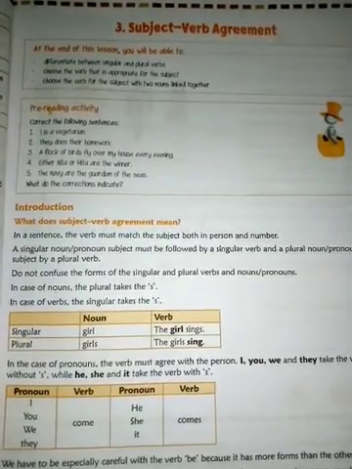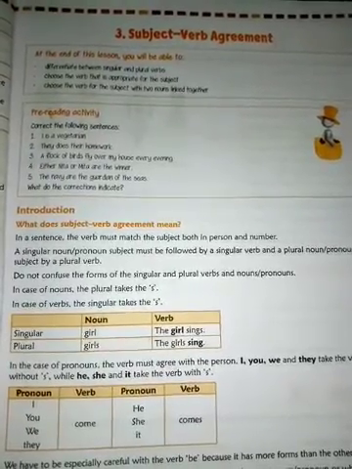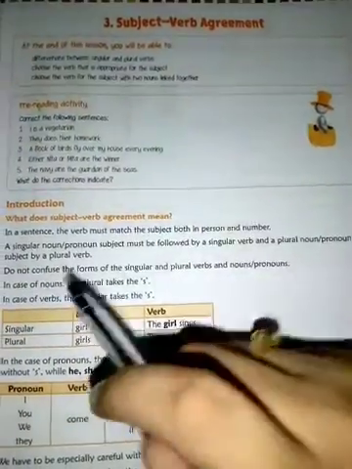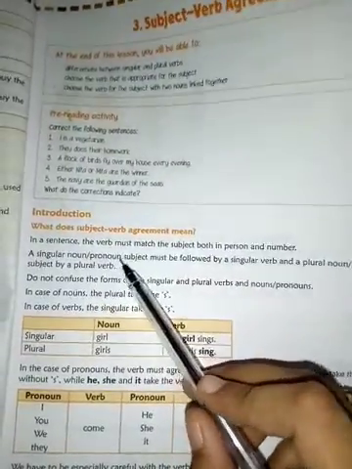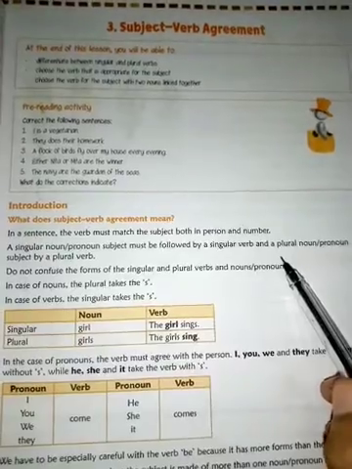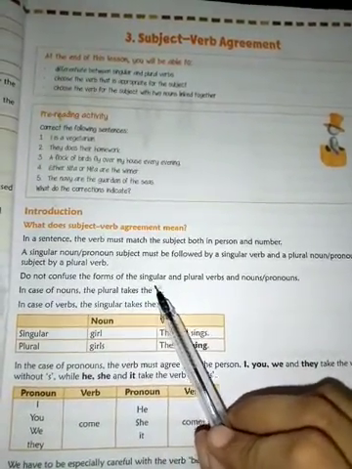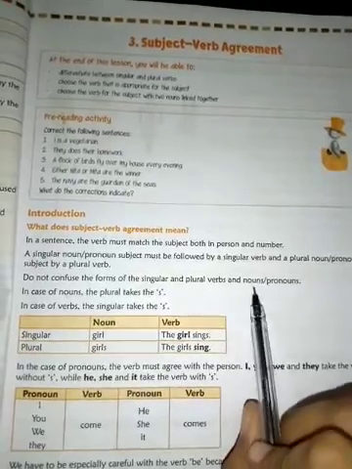If a subject is singular, then the verb should be singular. If a subject is plural, then the verb should be plural. Okay, see how a singular noun or pronoun subject must be followed by a singular verb, and a plural noun or pronoun must be followed by a plural verb. We should not confuse the forms of singular and plural verbs with those of nouns and pronouns.